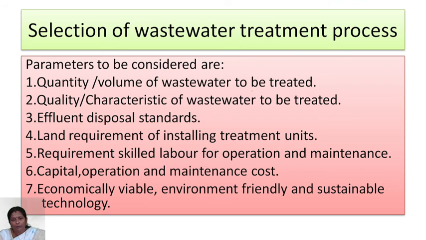Next, the main point, land requirement. We can design properly, we can measure characteristics properly, and we can arrive at the disposal standard, but land is a very important parameter for installing the treatment units. Sufficient land is required for installing the treatment units. This land should also be outside the city, because during the treatment process many toxic and foul gases are created. To avoid this, it is always suitable to locate it in the outer direction of the residential area.